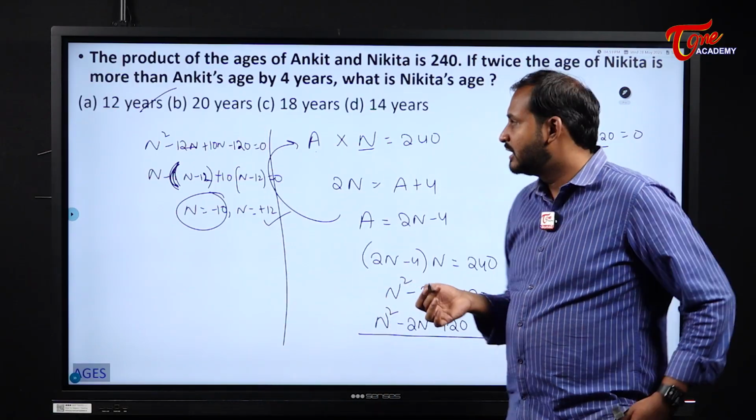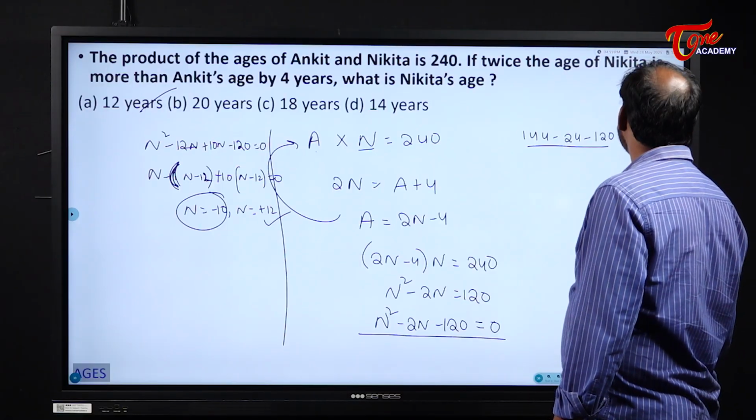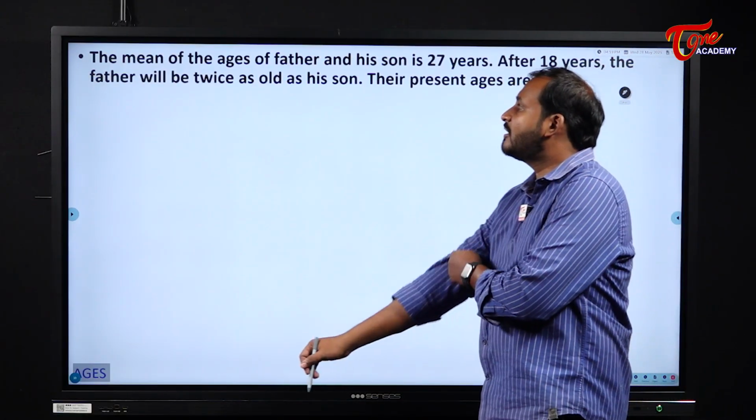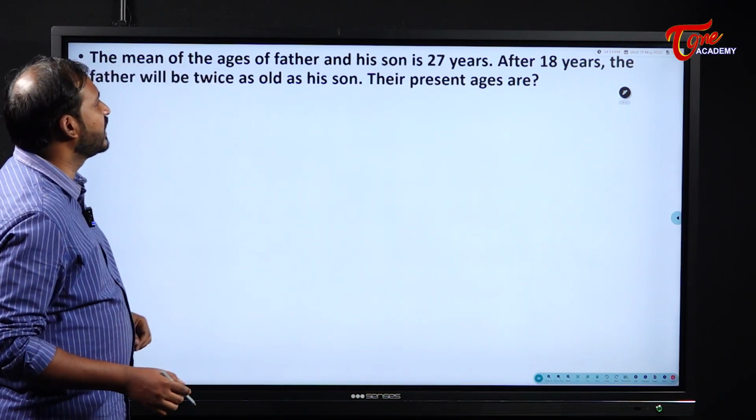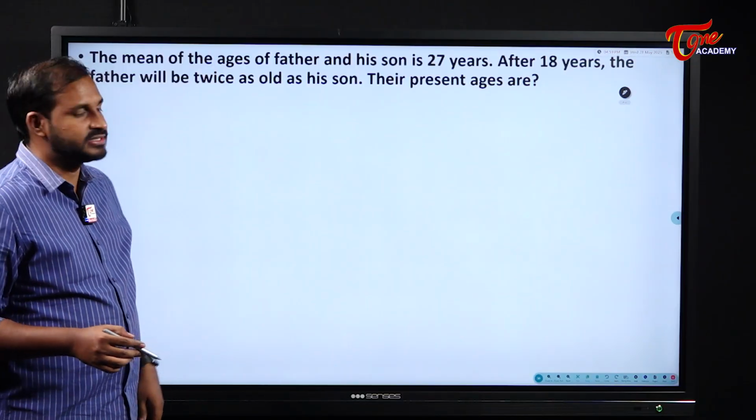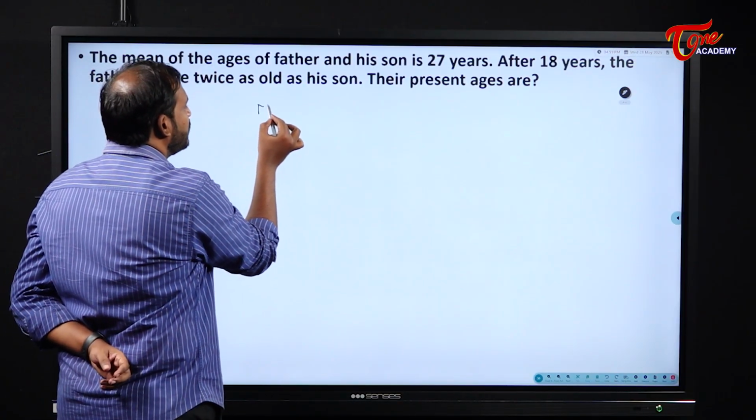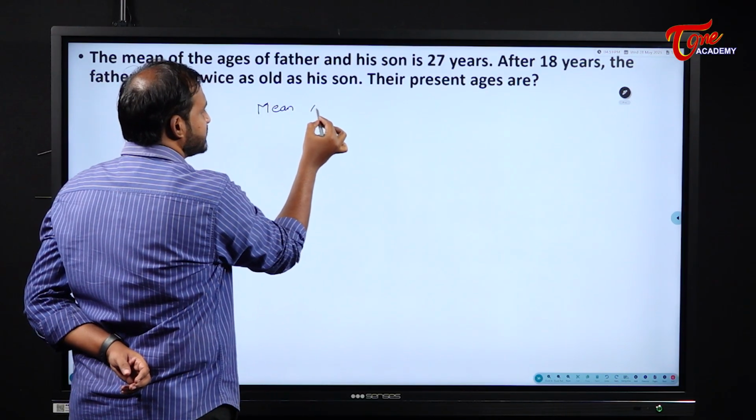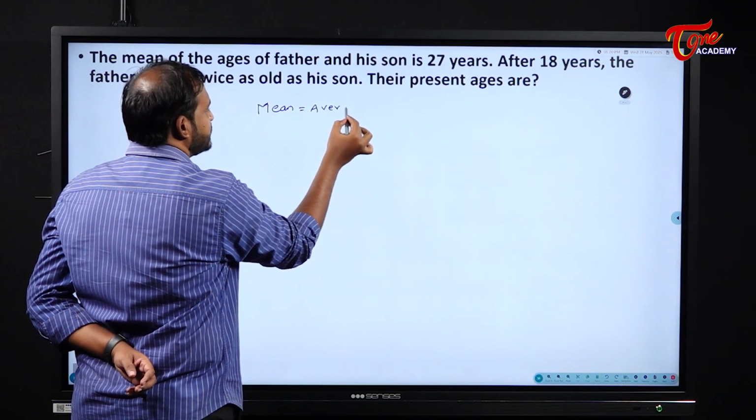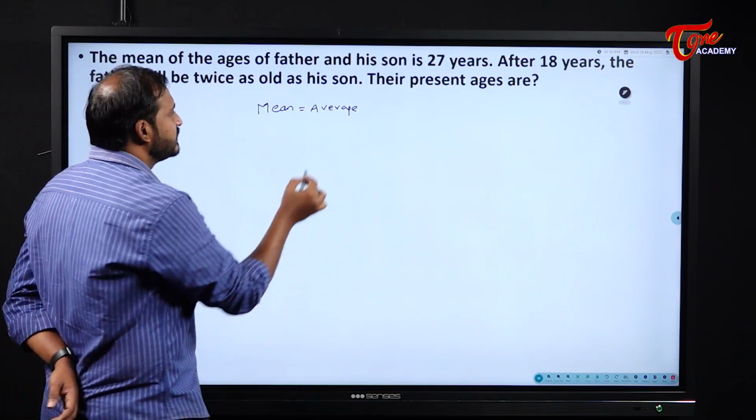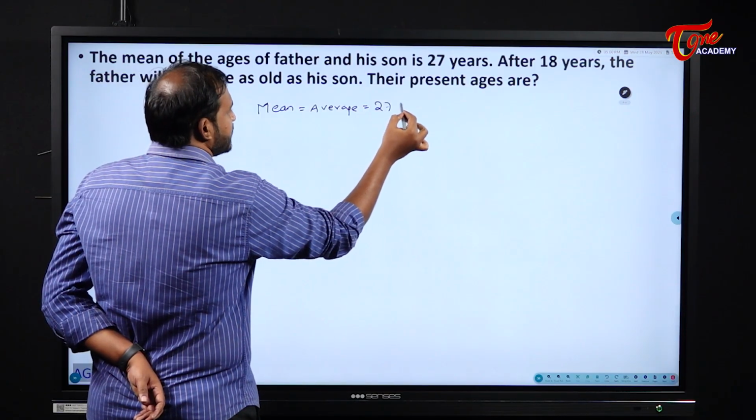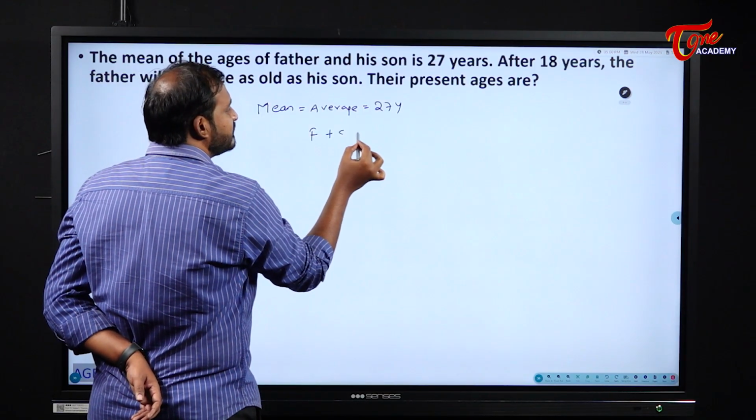Okay, understood? Right? We will move to the next one. The mean of the ages of father and his son is 27 years. Mean means what, students? Already we finished averages. Mean is nothing but average. The mean of ages of father and son is 27 years. That means father's age plus son's age will become what?